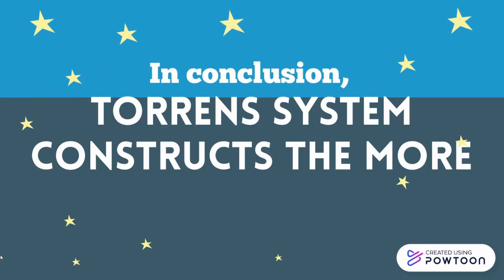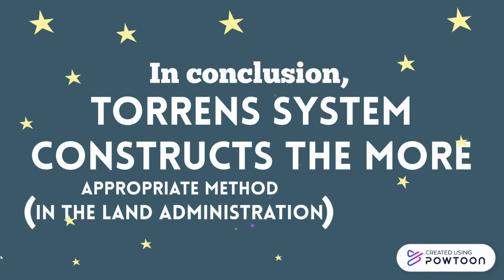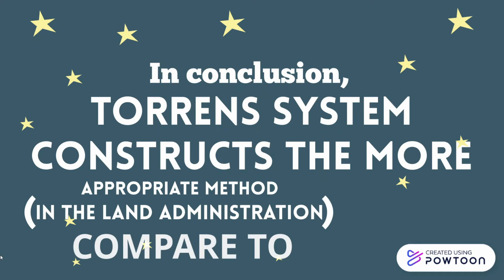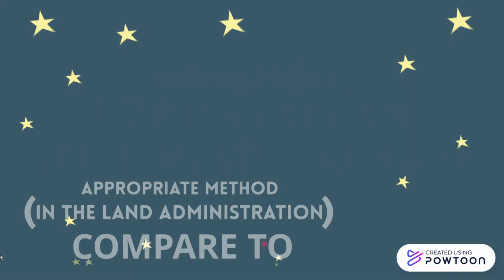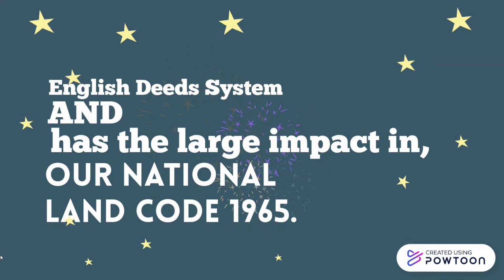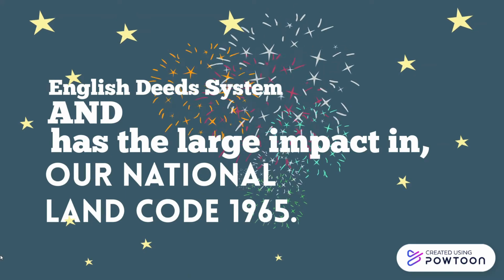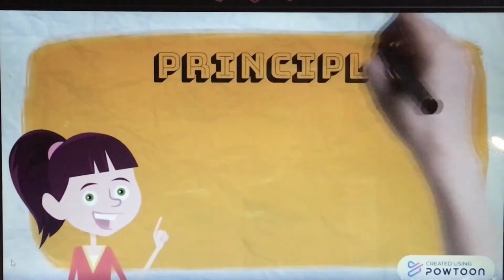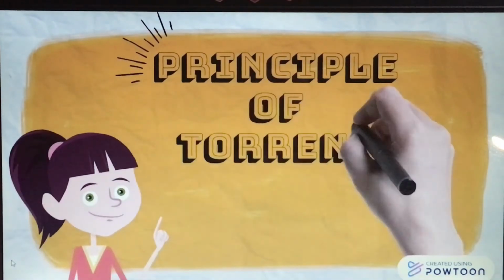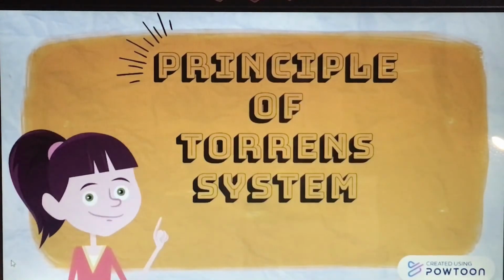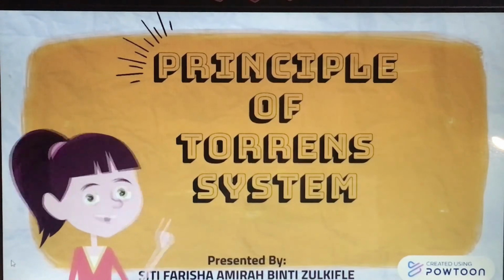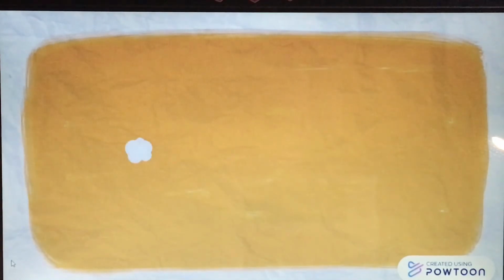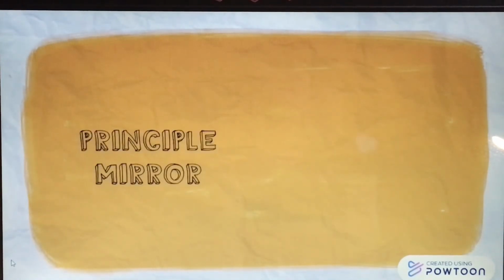In conclusion, the Torrens system constitutes a more appropriate method in land administration compared to the English deed system and has a large impact on our National Land Code 1965. Now we continue with the principles of the Torrens system. The principles of the Torrens system can be divided into two. The first is the mirror principle and the second is the curtain principle.